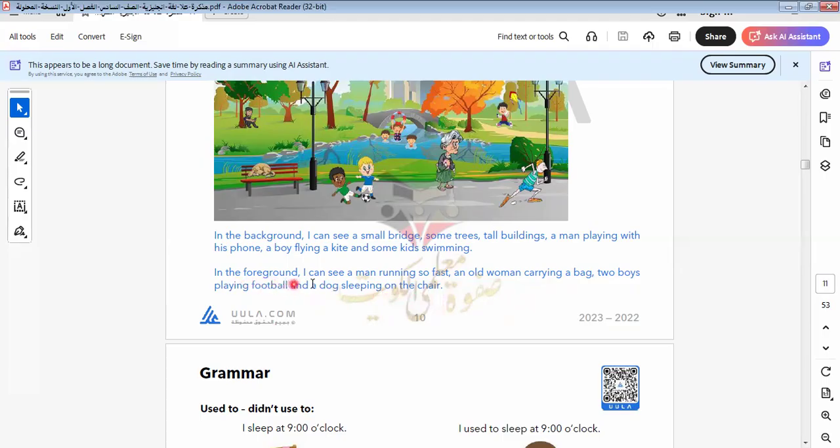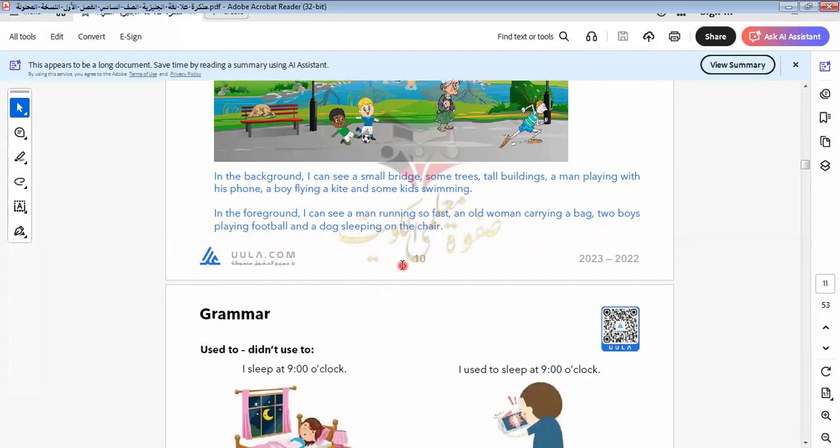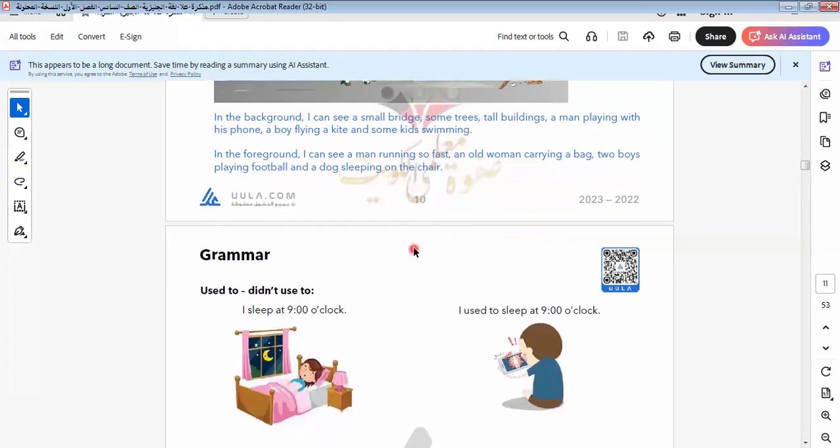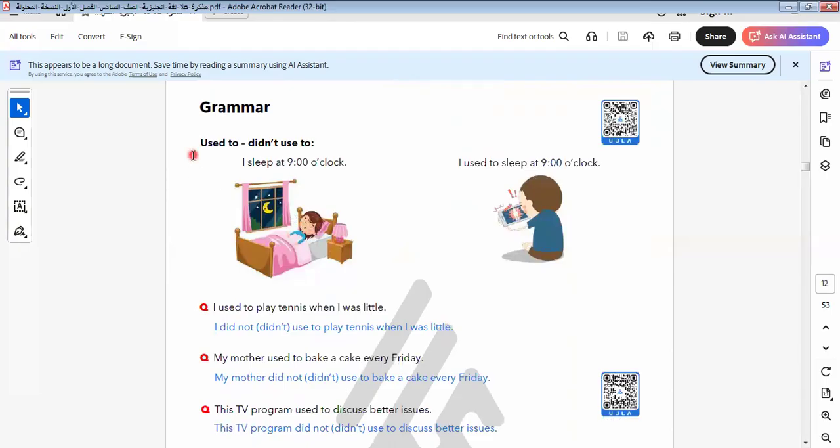So here, in the foreground, I can see a man running. This is a man running so fast. This is an old woman carrying a bag. Two boys playing football, and a dog sleeping. This dog is sleeping on the chair. We can say seat or chair. Both are correct.